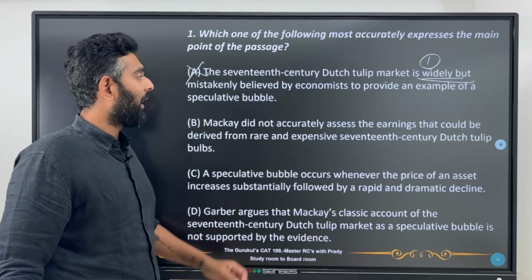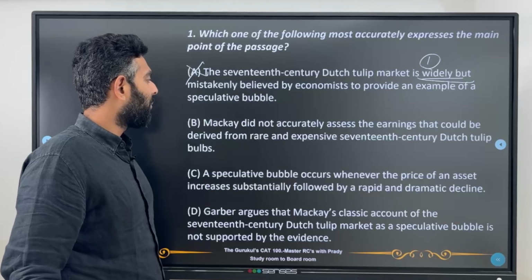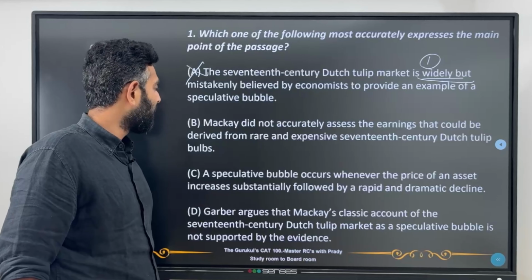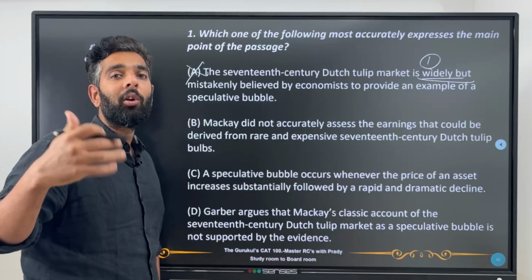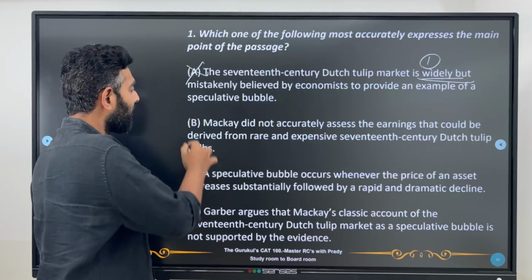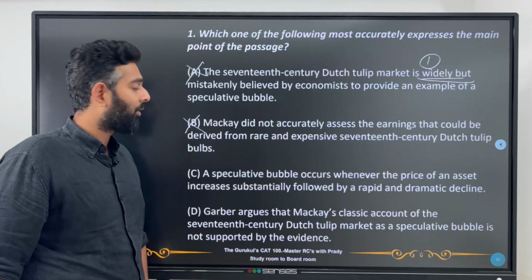Mackay did not accurately assess the earnings that could be derived from rare and expensive 17th century Dutch tulip bulbs. Now see, did he assess, did he not assess? I don't know, but he thought it was speculation and not the price of the asset in itself. So obviously this does not reflect what the author was trying to say.